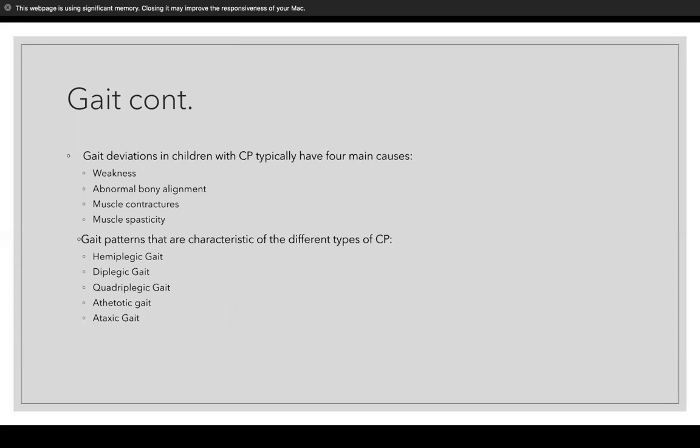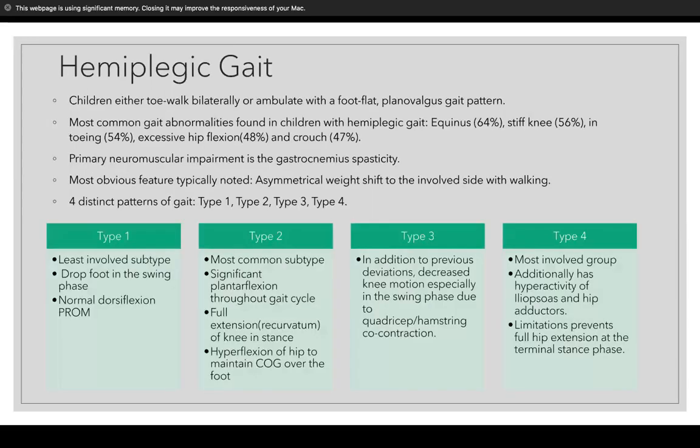So some of the deviations in gait that we see have 4 main causes: weakness, abnormal bony alignment, muscle contractures, and muscle spasticity. These are 5 different gait patterns that we're going to dive into that you will see with children with cerebral palsy.